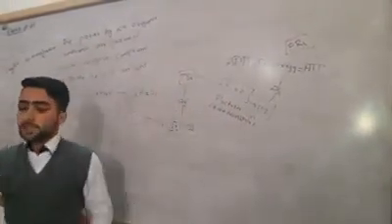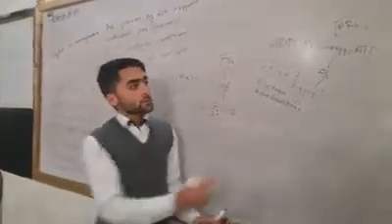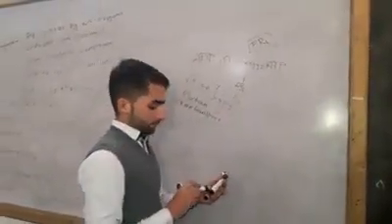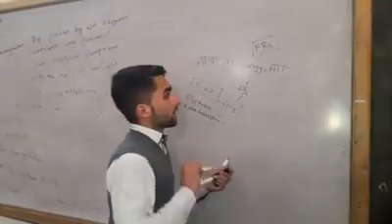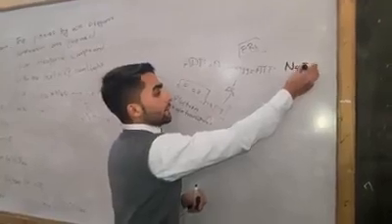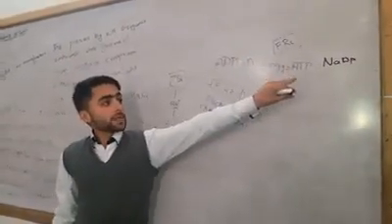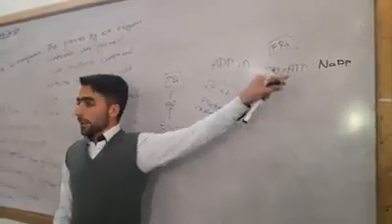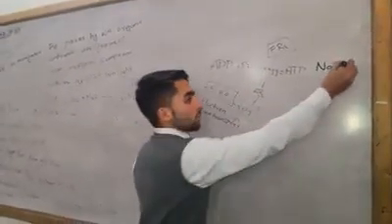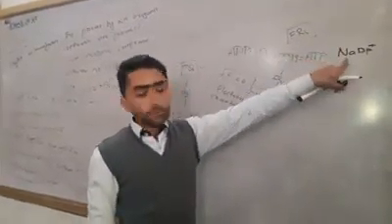Here NADP is present. This reducing substance reduces NADP by 2 electrons, so it becomes NADPH2.